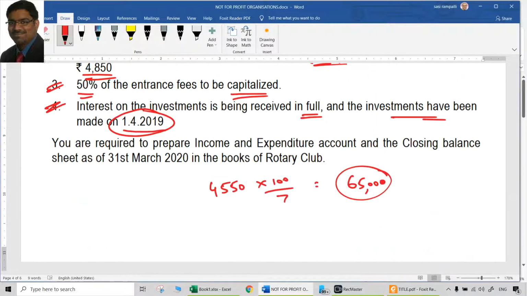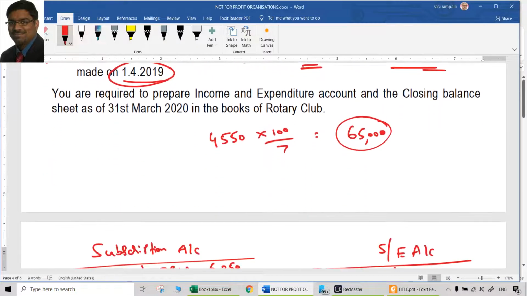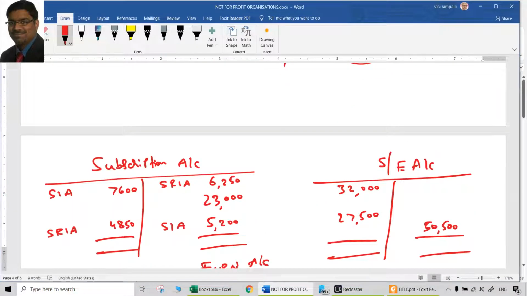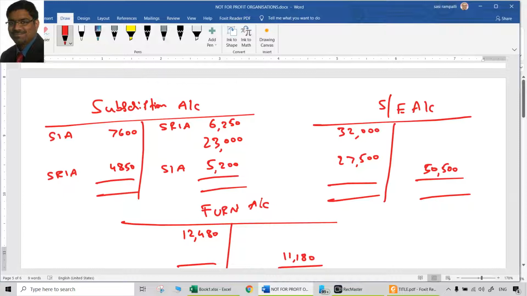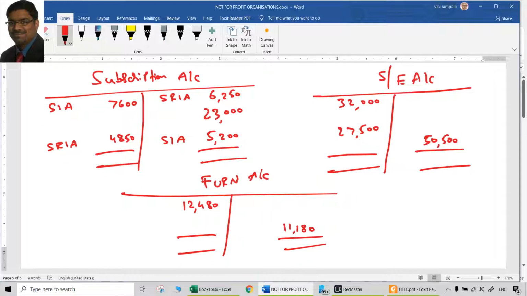So these are the various aspects, and we have to prepare the income and expenditure account and the closing balance sheet also. Now we have to balance these accounts that we opened so that we understand the balancing figure. Understand this carefully. Subscription account. This is what is actually received by cash or by bank. Now what will be the balancing figure here? That will be the subscriptions income.